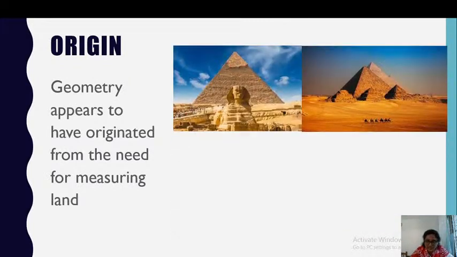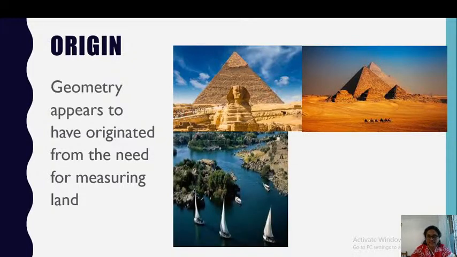Can you see this? Yes, you can definitely identify the place. These are pictures from Egypt. You can see the pyramids, the pyramidal shapes, and you can see that they have been existing for a long time. Those people must have known how to construct all those things. To construct structures like a pyramid, they needed lots of calculation. They needed to know so many geometrical formulas and constructions. So let's see how geometry originated.